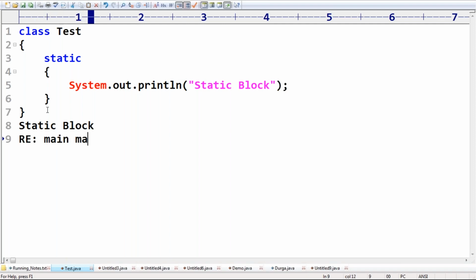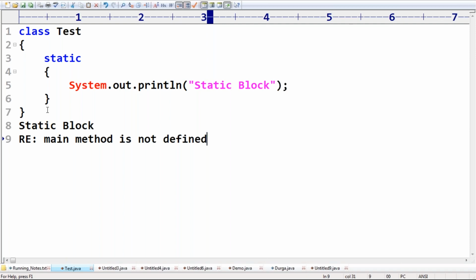Please define main method as public static void main and so on. That is what you people should be aware of.